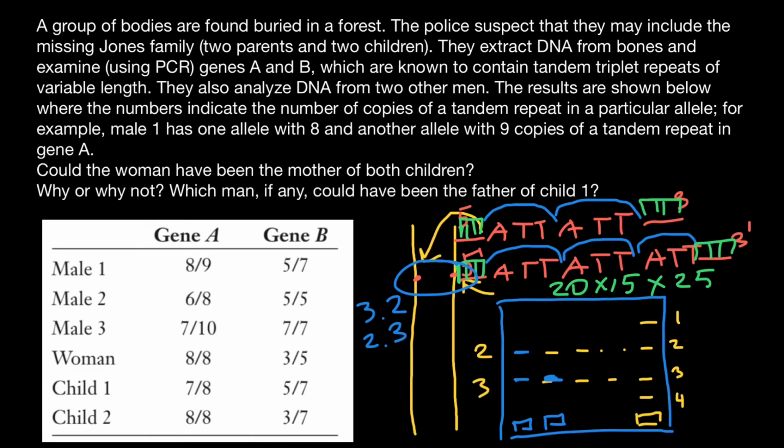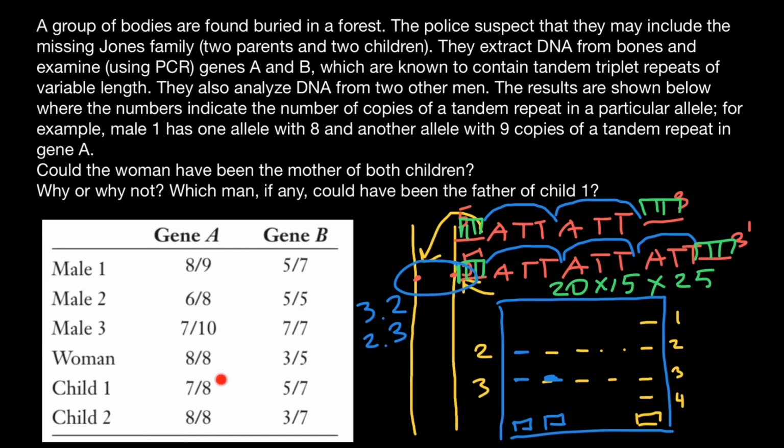Now let's return to our problem. Could the woman have been the mother of both children? So here is a woman, here are the children. We know that each child inherits one chromosome in each pair from the mother's side, another from the father's side. So at least one number should come from the mother's side. The mother for the gene A has 8 repeats on both of her chromosomes. So her child has to inherit 8 repeats.